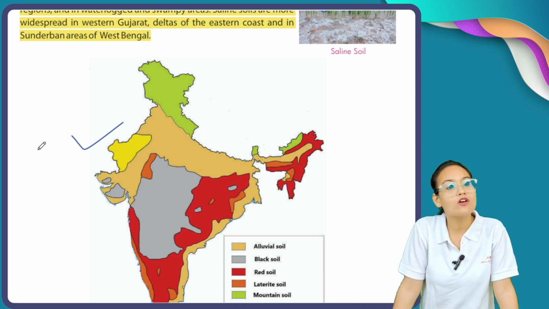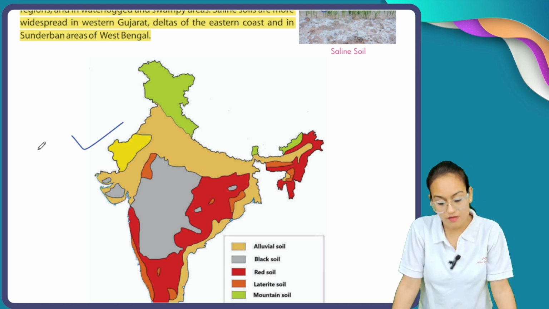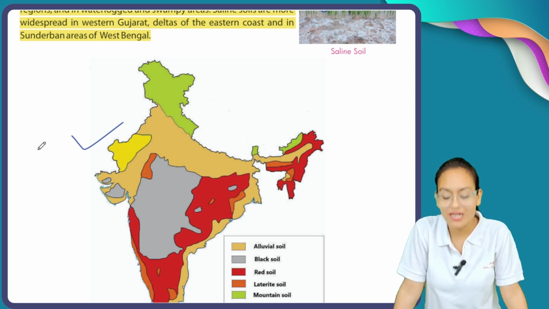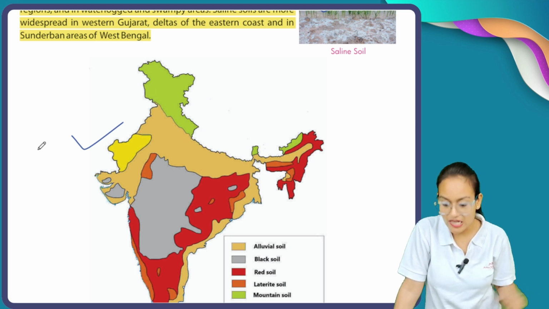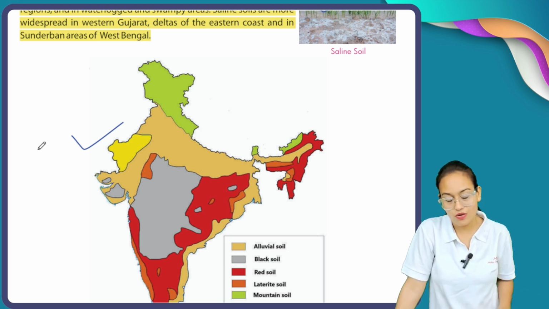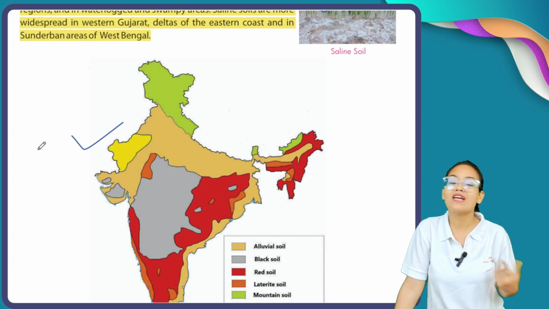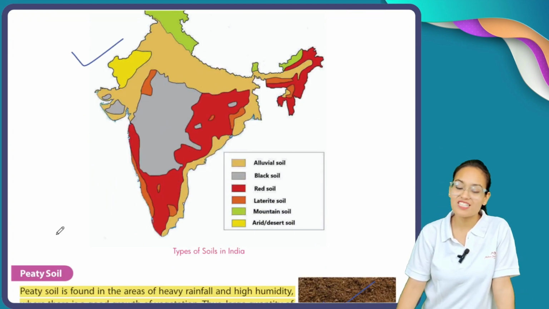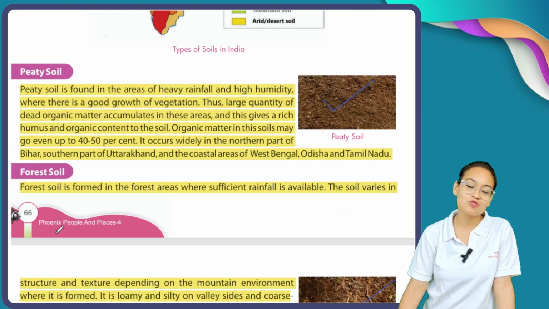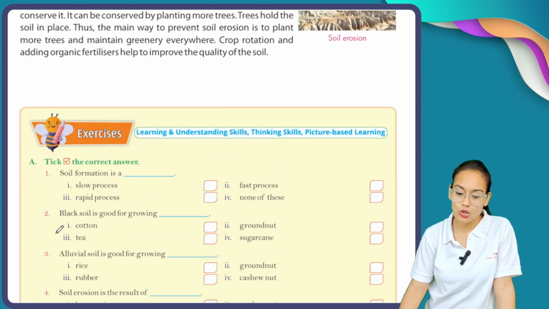Red color showing your red soil. Dark orange color is showing your laterite soil. Green color is showing your mountainous soil. And yellow colored is showing your arid or desert soil. Okay, so try to remember this map, because this map shows different types of soils.